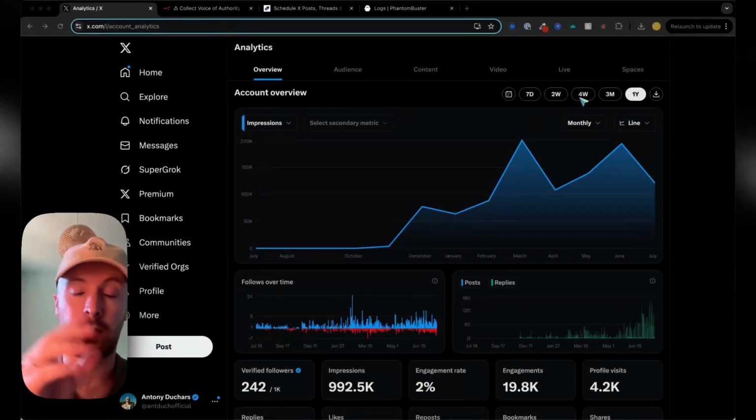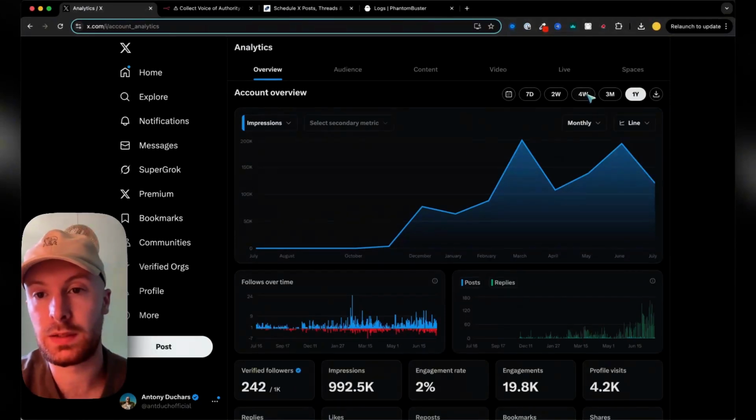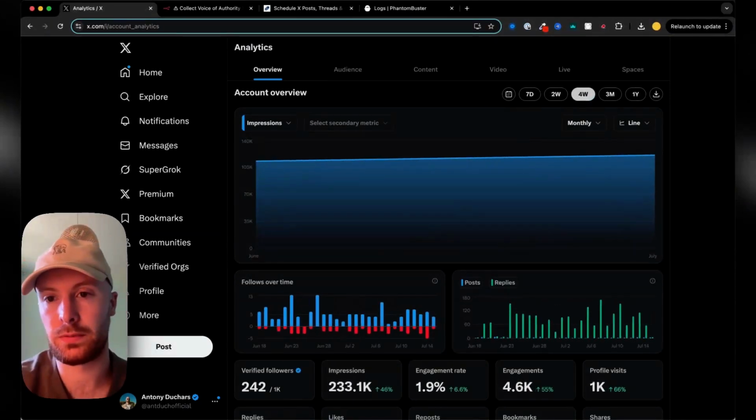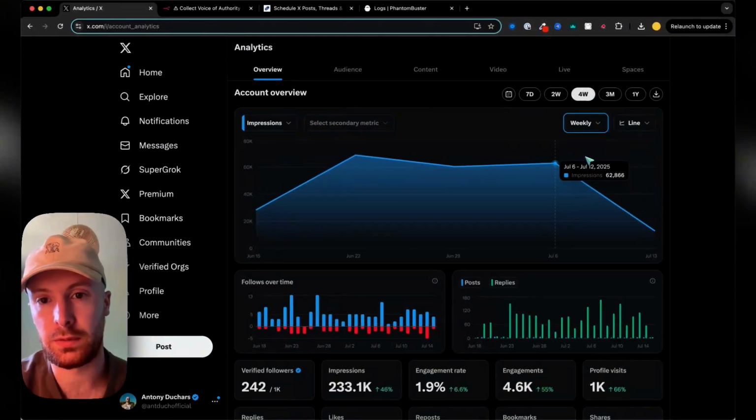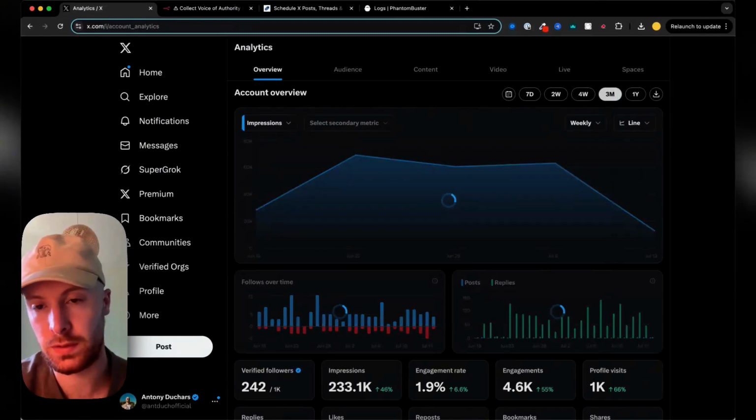Just to share a little bit about how this works, for example, here's the analytics from the account. So this has actually only been in place for about the last 4 weeks. I would say maybe 5. But if we look at it over the weekly for the last 4 weeks, we got a start of a new week. Maybe let's look at the 3 months.